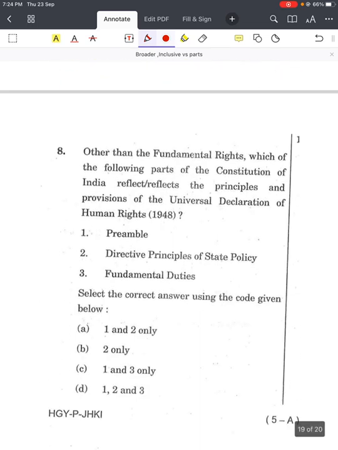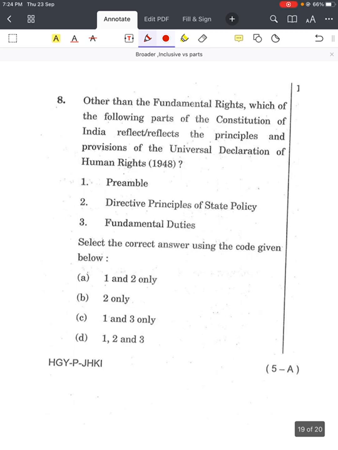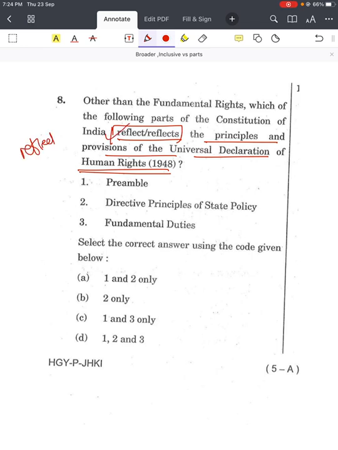Come to the next question from 2020 question paper. Other than fundamental rights, which of the following parts of the Constitution reflects the principles and provisions of the Universal Declaration of Human Rights? Again, they are talking about reflects. That means have some kind of bearing, some kind of relevance, some kind of co-relationship with respect to Universal Declaration of Human Rights. Is the first preamble, then DPSP, fundamental rights.